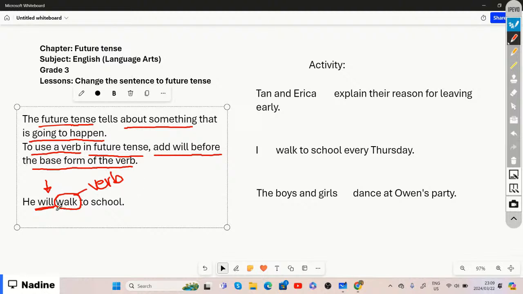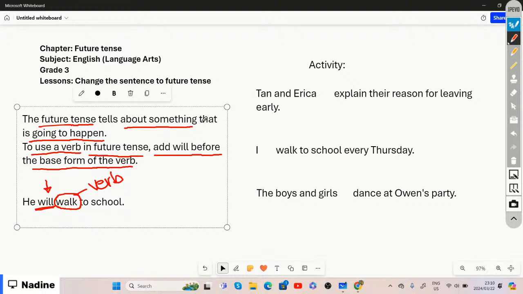And will indicates that it is in the future. So he did not walk to school yet. He hasn't walked to school yet, right? He's not walking to school now, but they're saying that he will walk to school. Whether he will walk to school later, tomorrow, the next day, next week, or next month, he will walk to school. It shows that it is still something that is going to happen.